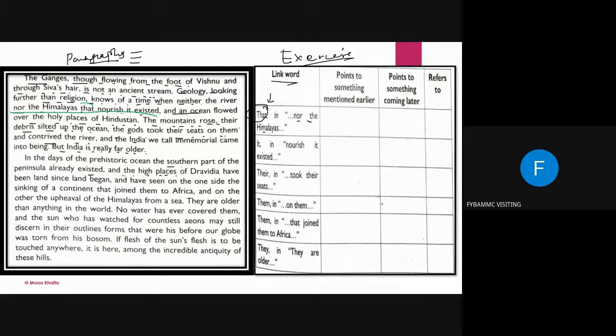So here, इस sentence में ये "that", is it referring to something mentioned earlier, or is it referring to something which is coming later? And it refers to what? You have to tell me all these three things. Whether it points to this, that. ये जो underline किया ना मैं green color से, "nor the Himalayas that nourish it existed".